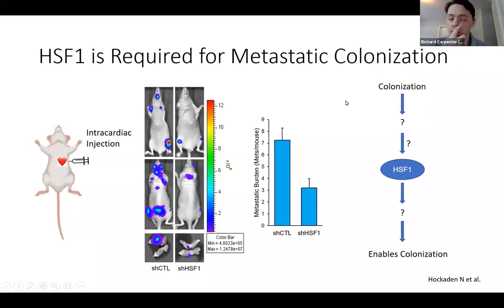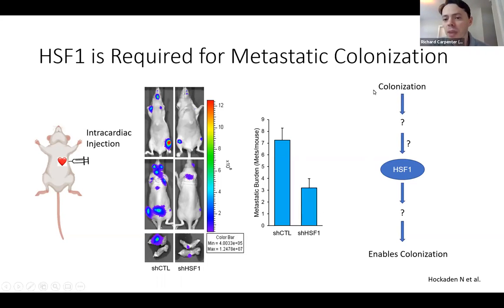One study that we did, also involving HSF1, is that we took cells that are either control cells or cells that have knockdown of our HSF1 protein, and we injected those cells directly into the heart of mice. That allows them to essentially directly enter the circulation phase of metastasis, so that they will go throughout the body and form metastases, which you can see on this mouse on the left. All of these bright spots are different metastases. But when we lose HSF1, we can see that this process is severely abated, and the metastatic burden is much less when we don't have HSF1.